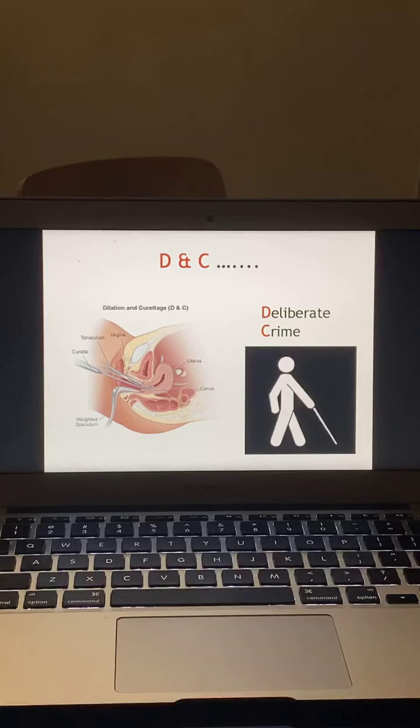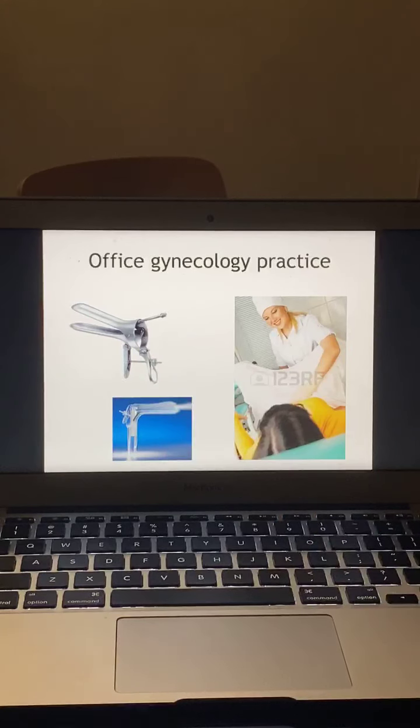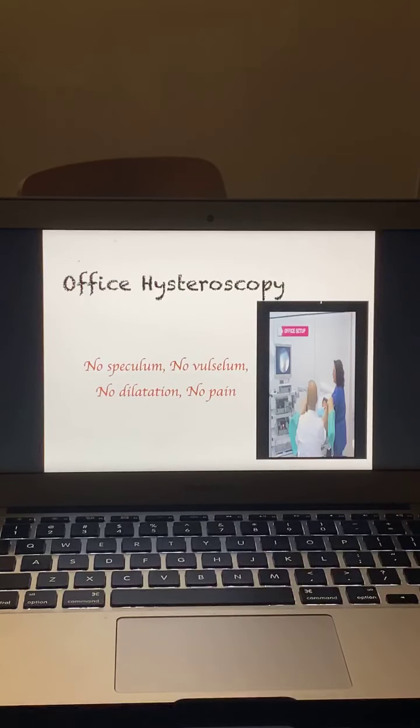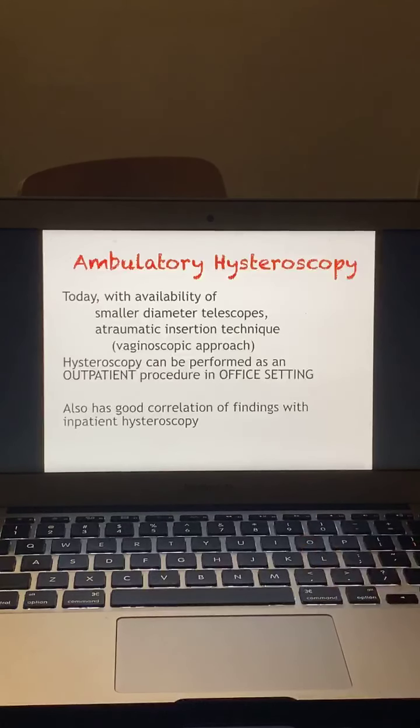So we all need to stop this blind dilatation and curettage, which is nothing but a deliberate crime, and we should switch over to office hysteroscopy. Our routine practice in the office is bimanual examination and Cusco's examination. We all have to stop this and switch to office hysteroscopy, where there is no use of speculum, no volsellum, no dilatation and no pain, and the patient is also awake and seeing the pathology inside the uterus.